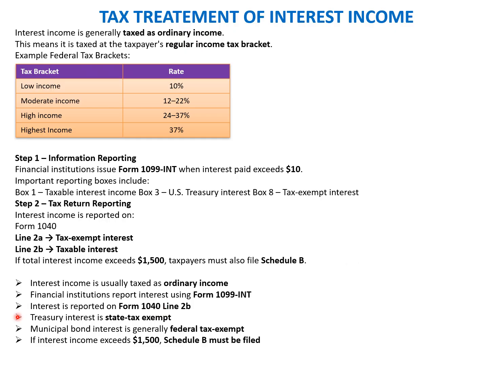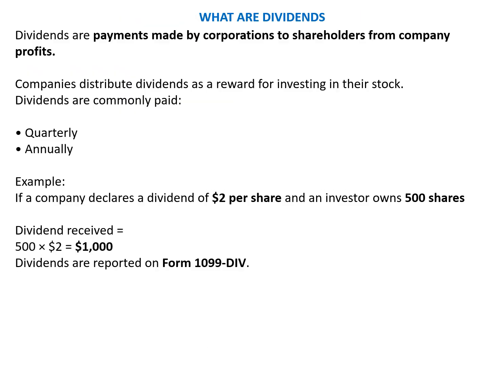So what are some of the key pointers that we need to understand for the interest income? Interest income is usually taxed as ordinary income. Financial institutions report the interest using form 1099-INT. Interest is reported on form 1040 in line 2B. Treasury interest is state tax exempt. Municipal bond interest is federal tax exempt. And if interest income is more than 1500, Schedule B is also required to be filed by the individual. So we'll move to the next slide.